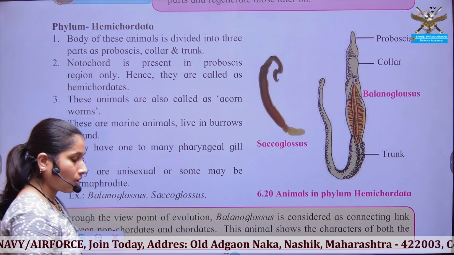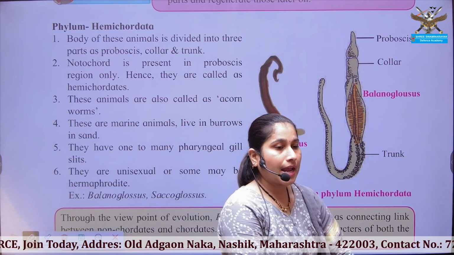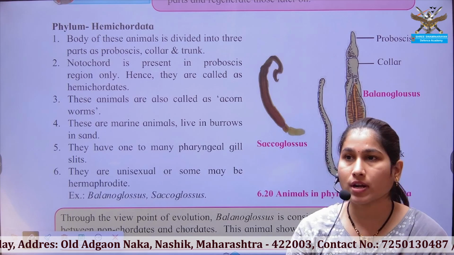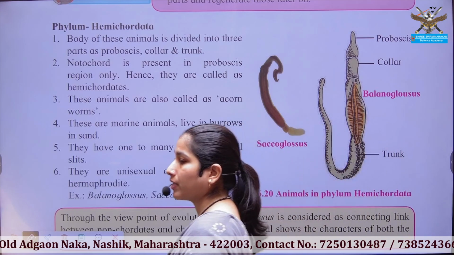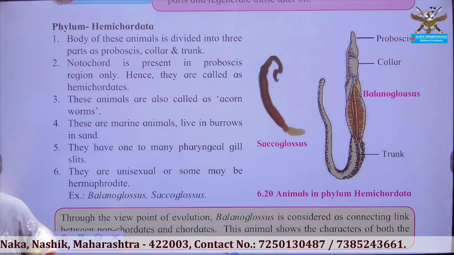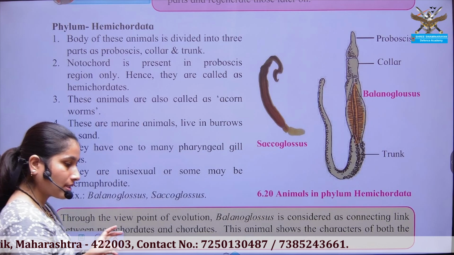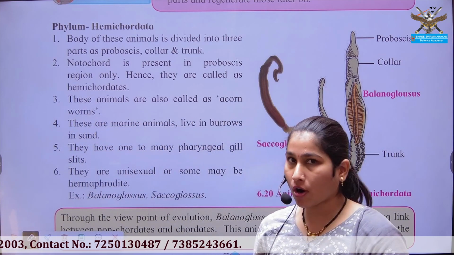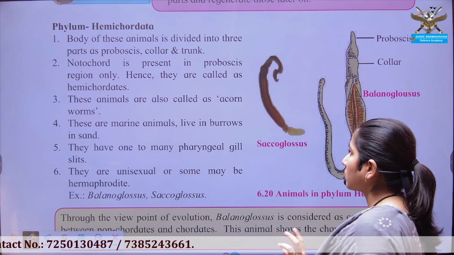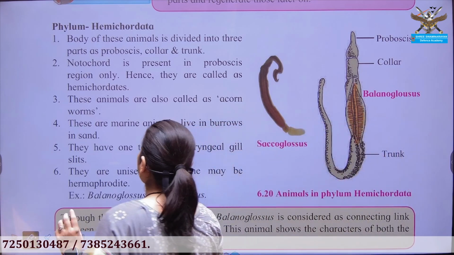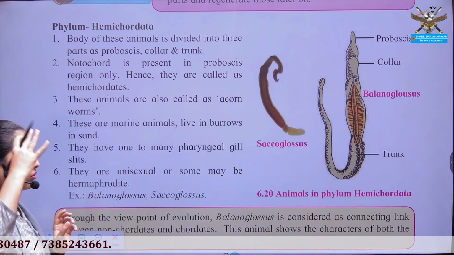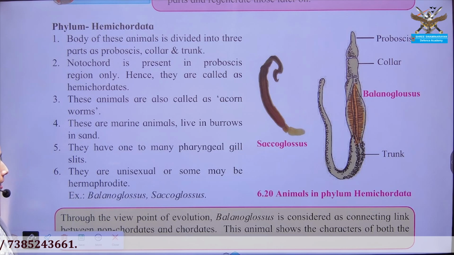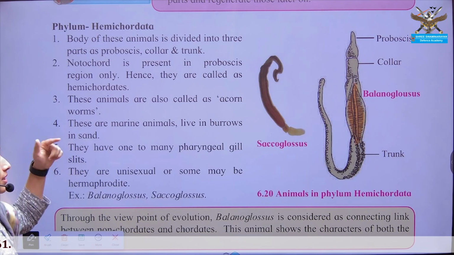Then comes phylum Hemichordata. Hemichordata are also known as the connecting link between non-chordates and chordates. Why? Because they show a slight presence of notochord, but only at the mouth region. So what are the peculiarities of Hemichordata? We will discuss it.